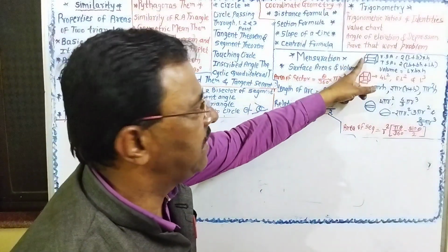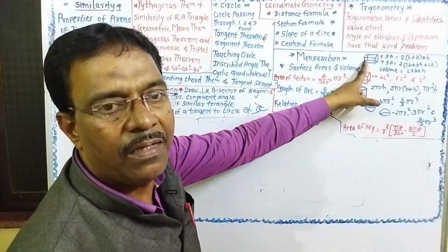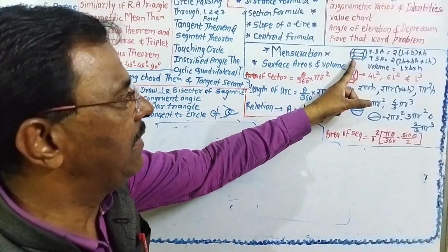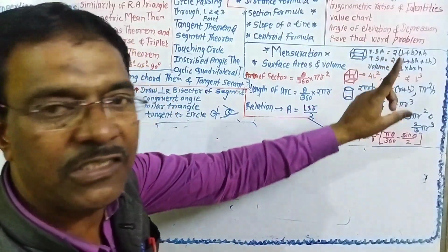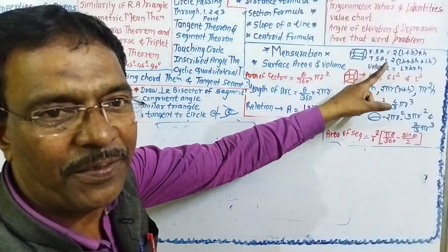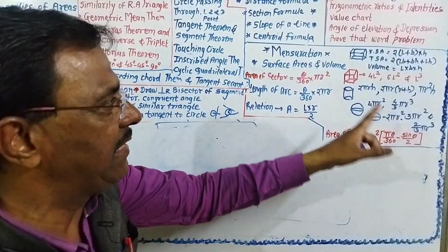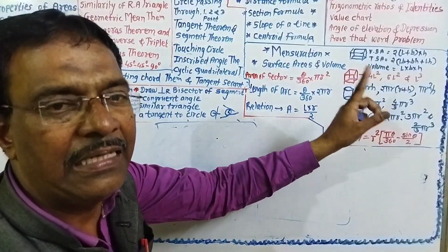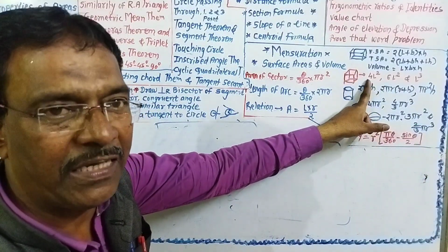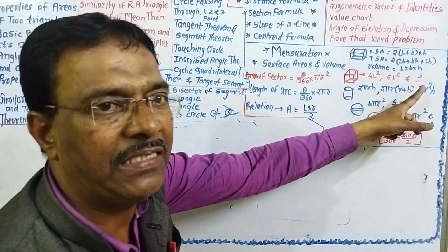For example, this is the cuboid. Lateral surface area of cuboid is equal to 2 into bracket L plus B into H. Total surface area of the cuboid is 2 into bracket LB plus BH plus LH, and volume of the cuboid is L into B into H. This is the cube. Lateral surface area 4L square, total surface area 6L square, and volume is L cube.